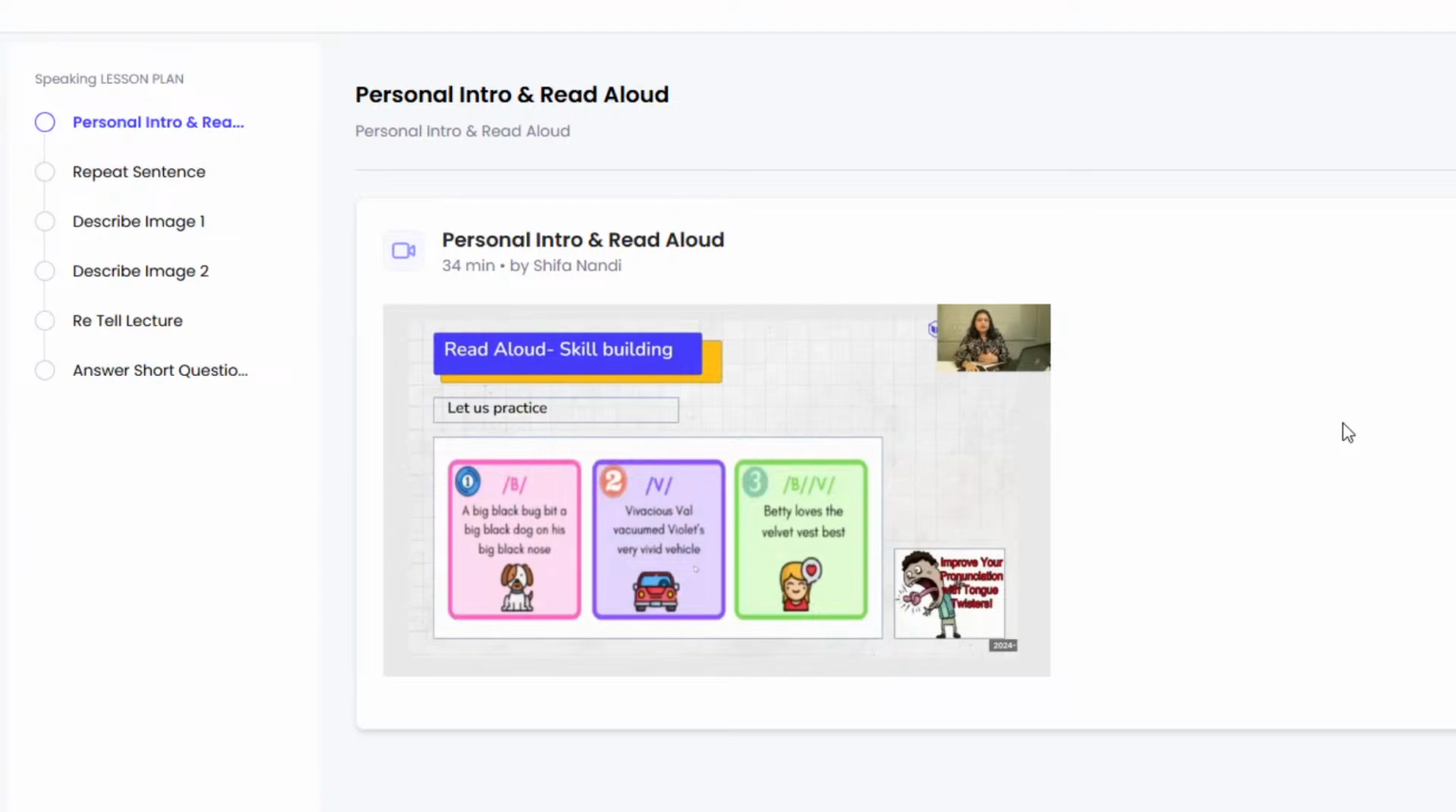Calm down, go slow, and then try to pick up the pronunciation: big black bug bit a big black dog on his big black nose. Start slow, and then later on pick up speed and see if you can pronounce it correctly even while you're speaking fast. Right? However, the pronunciation should not be compromised even when you're speaking fast.